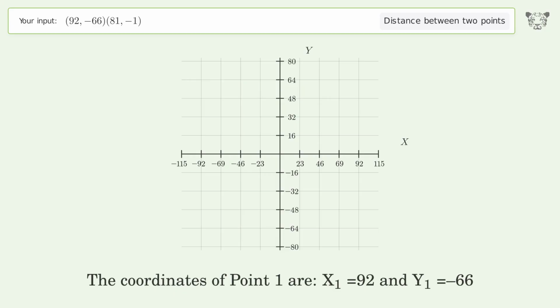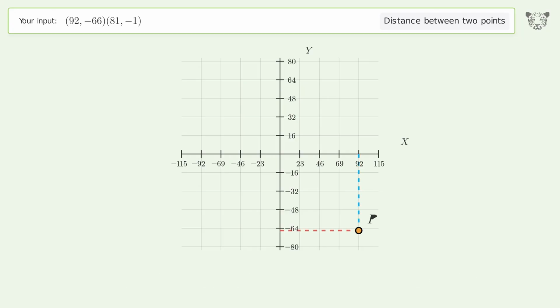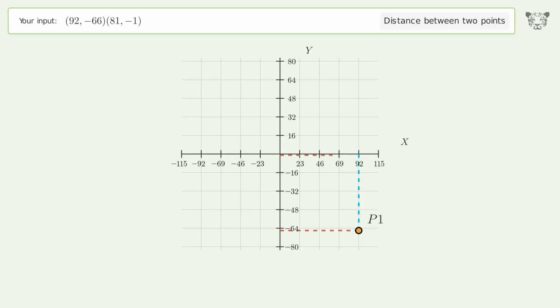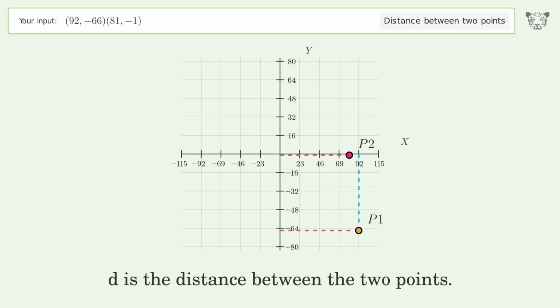The coordinates of point 1 are, x1 equals 92 and y1 equals negative 66. The coordinates of point 2 are, x2 equals 81 and y2 equals negative 1. D is the distance between the 2 points.